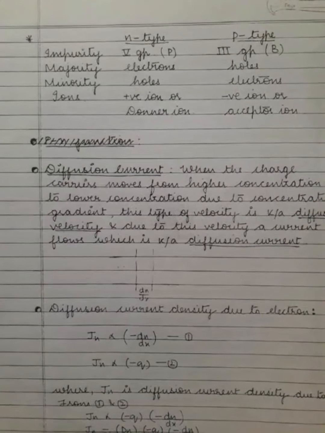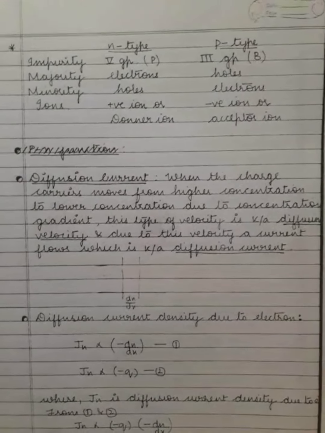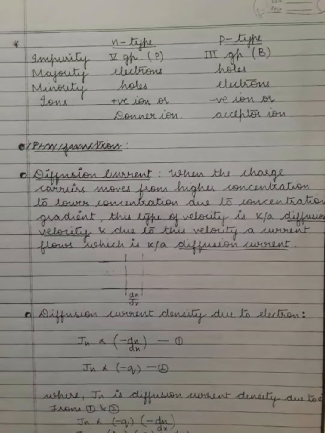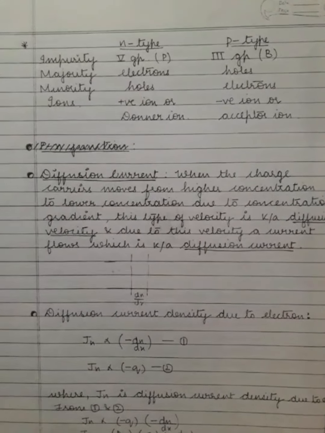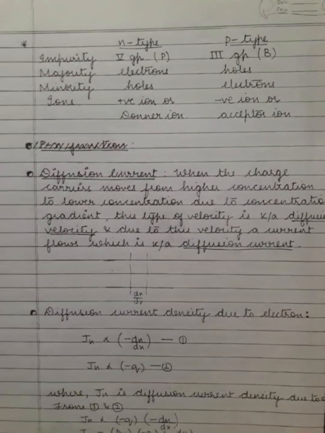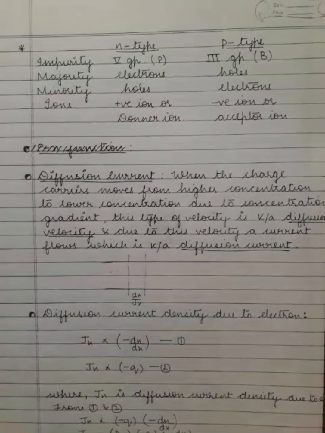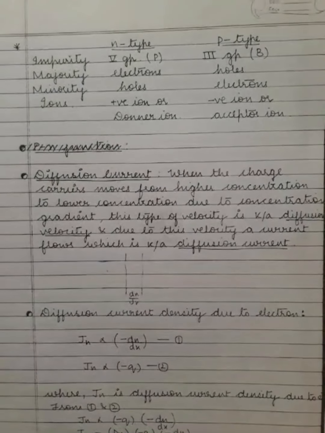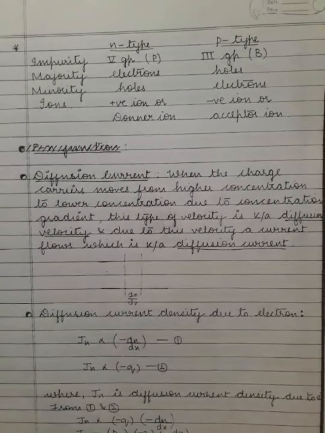Here, to conclude: in an N type semiconductor we mix a fifth group element impurity, and in a P type semiconductor we mix a third group element impurity, for example boron.